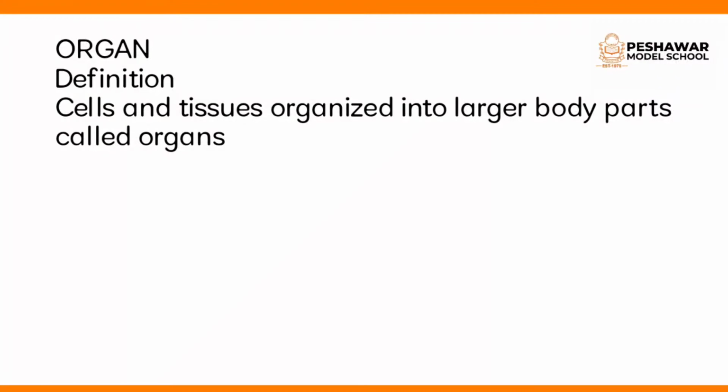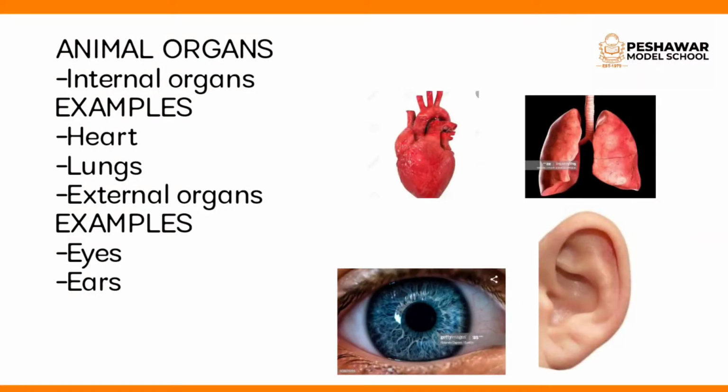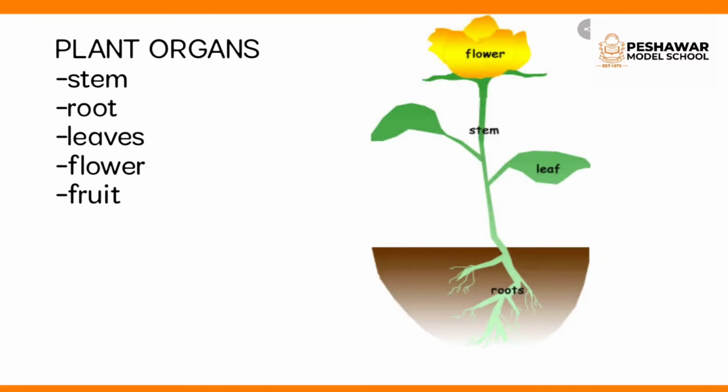Now next are the plant organs. Plants have main organs that are roots, stem, leaves, flowers, and fruits, etc. These are the main organs of plant. Flower is the organ in which reproduction takes place. Through flower, plants can reproduce. Plants can make their copies. So these are the main organs of plant, and every organ has its own function.